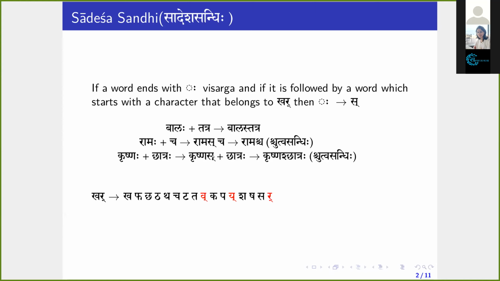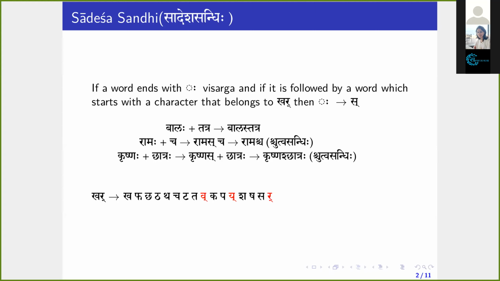Here we have to apply Shchutva Sandhi. If you apply Shchutva, this Sa will be replaced by Sha: Krishnashchhatraha. So this is the meaning of Sadesha. Sa, the Sakara, is the Adesha, the substituent for Visarga. Hence the name of the Sandhi is Sadesha Sandhi.